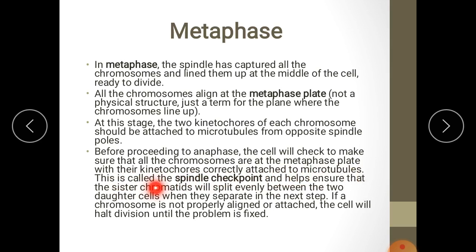This is called the spindle checkpoint, and it helps ensure that the sister chromatids will split evenly between the two daughter cells when they separate. If a chromosome is not properly aligned or attached, the cell will halt division until the problem is fixed. So all chromosomes are lined up on the equatorial plane, or metaphase plane.